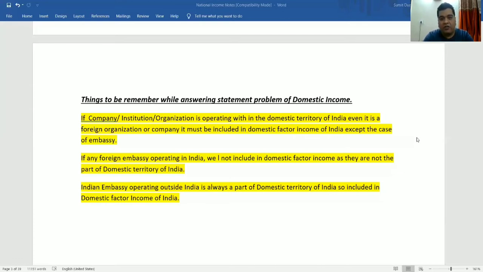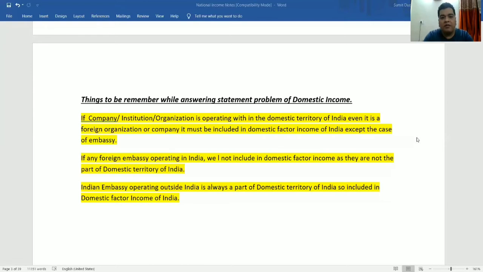If the organization or the company is operating outside the domestic territory of India, even if it is an Indian organization, it is not included in the domestic factor income of India.